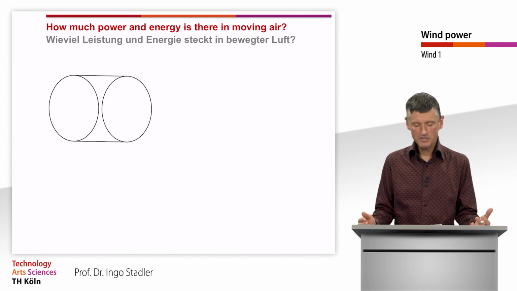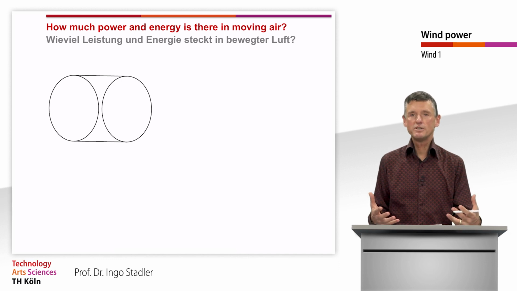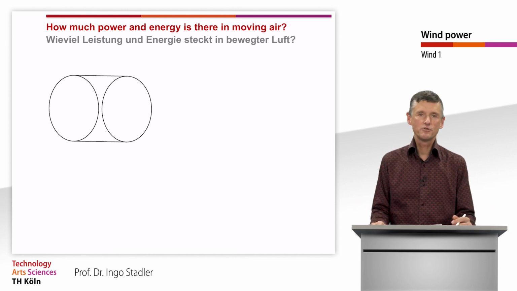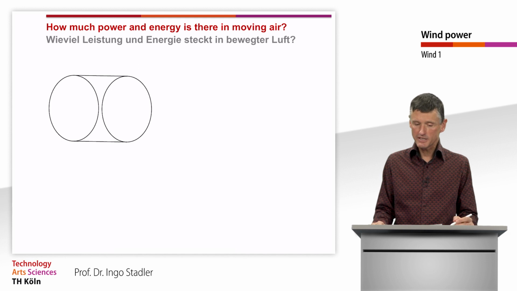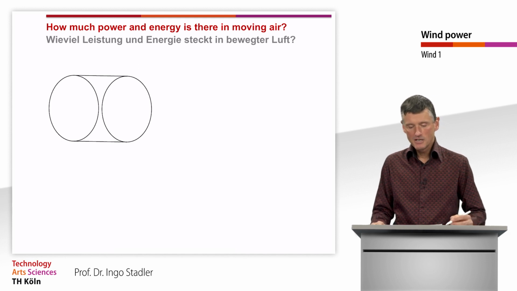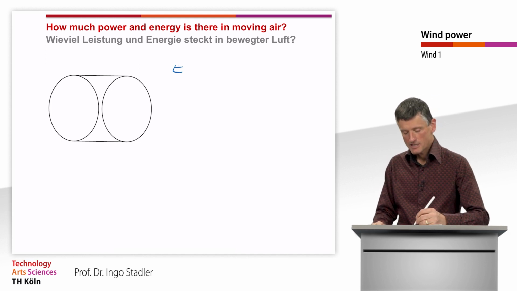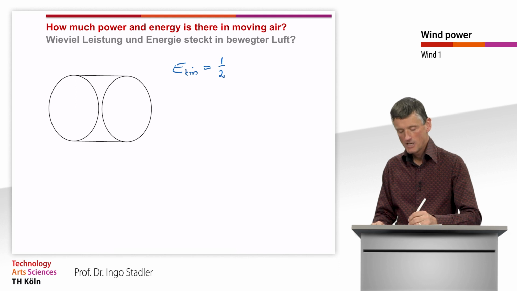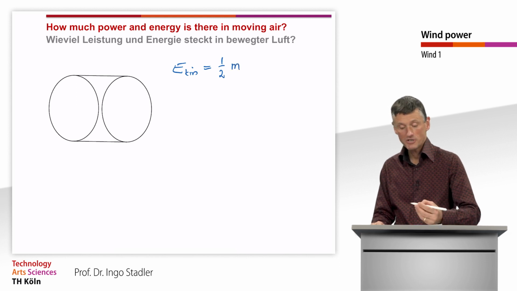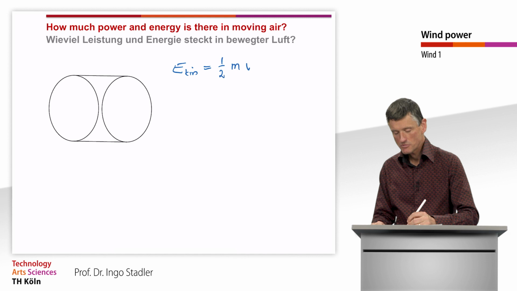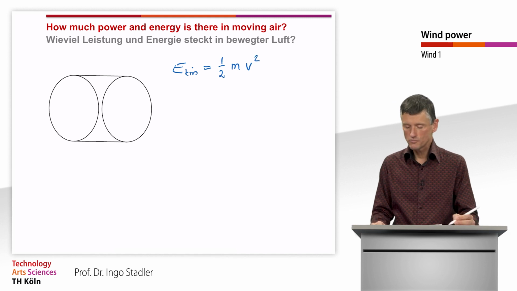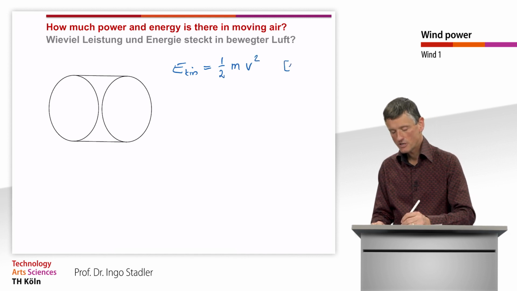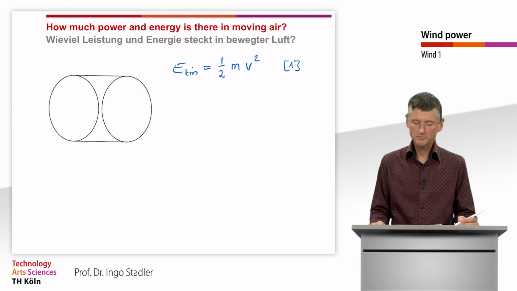Now we are more interested in how much power and energy is inside the wind, inside this moving air, that we could use later with wind turbines. And what we all know from school is the kinetic energy, which is just expressed as 1/2 times the mass of the air in this case times the velocity squared. And that should be our equation number 1.